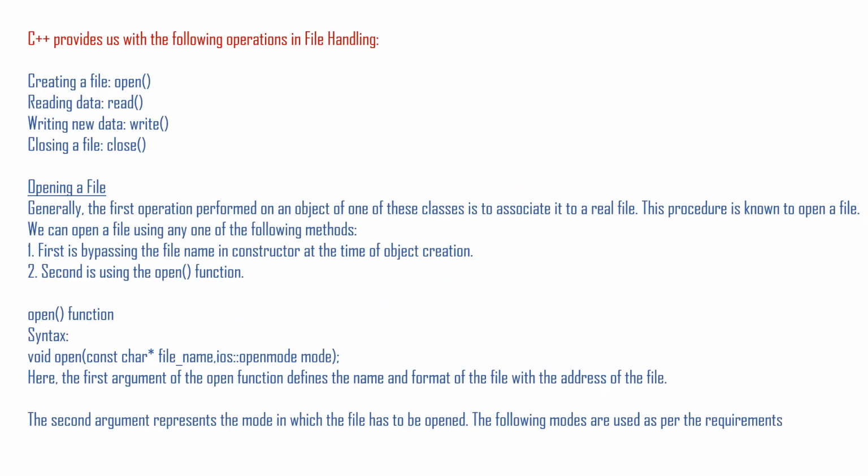Now here we can see the operations C++ provides us. As I told you, we perform certain operations on a file. So what are the basic operations? Open, read, write, and close. The open function we will use to create a file.